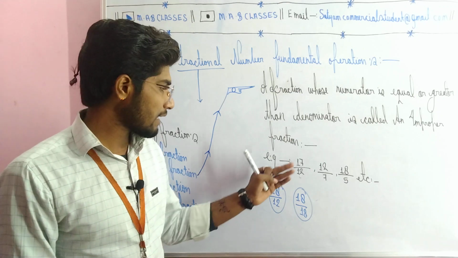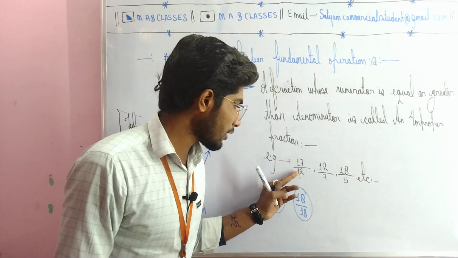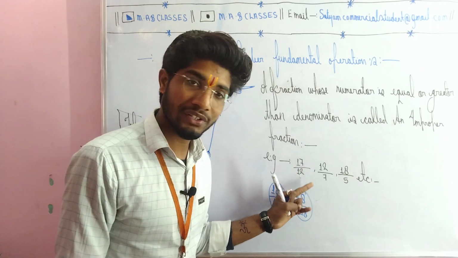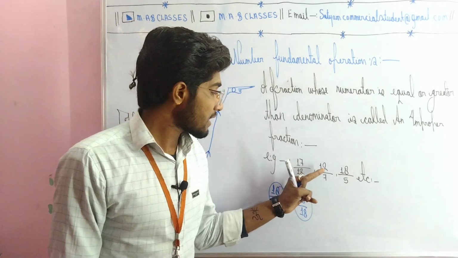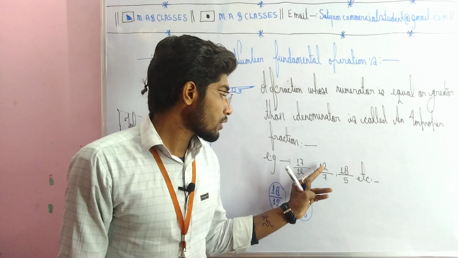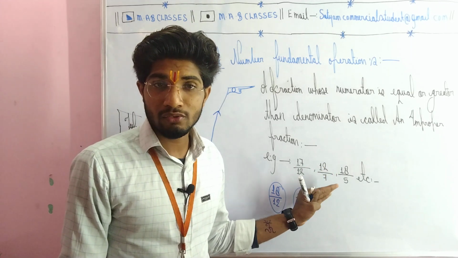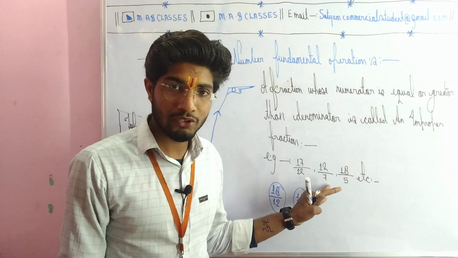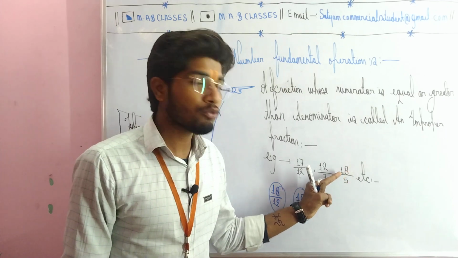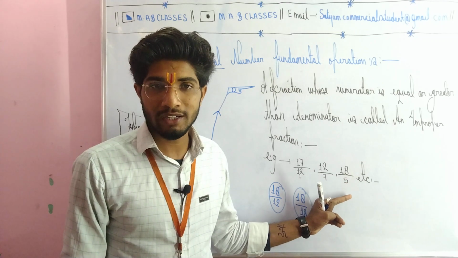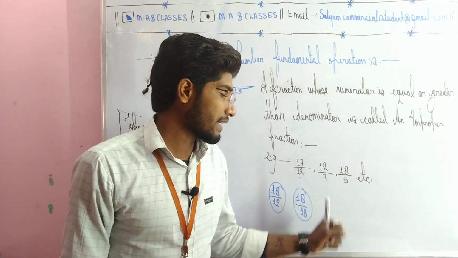So simply understand, like 17 upon 12 is an improper fraction, just because the numerator is greater and the denominator is smaller. Second is 12 upon 7. Looking at your screen, 12 is the numerator, which is greater than the smaller value, the denominator. And 18 on your screen, 18 is the numerator and is greater, and 5 is the denominator and is smaller. Very normal to understand.